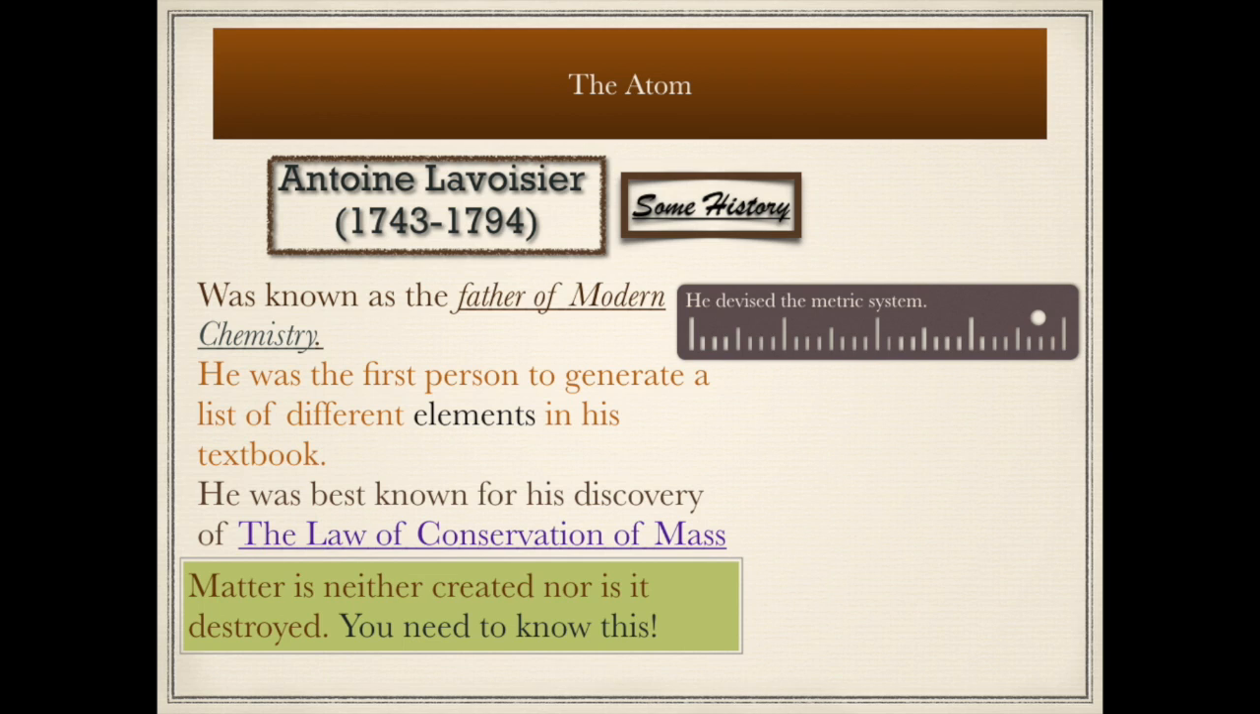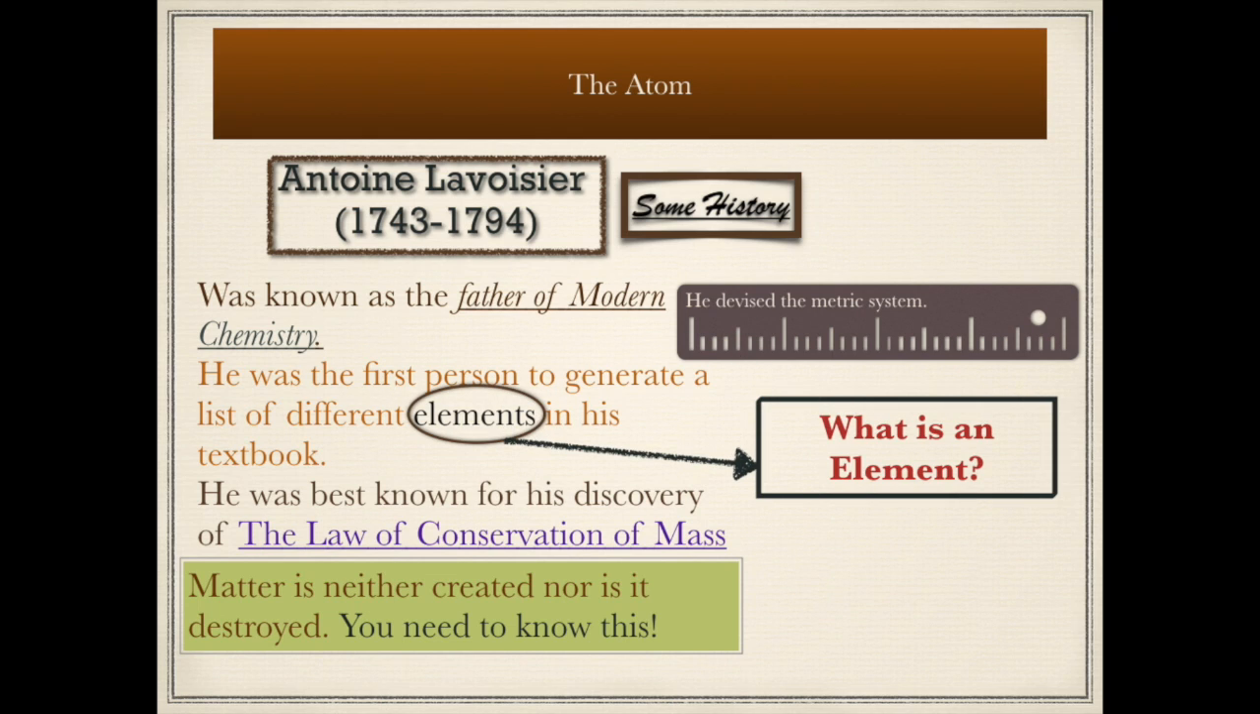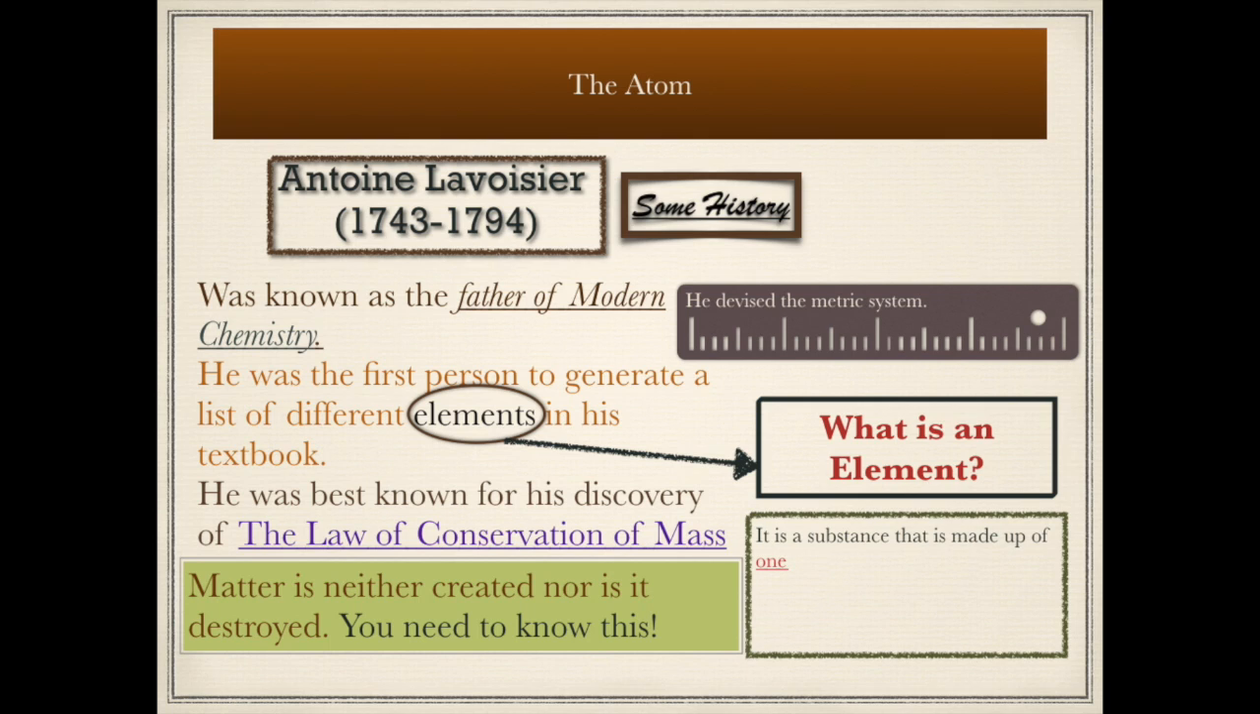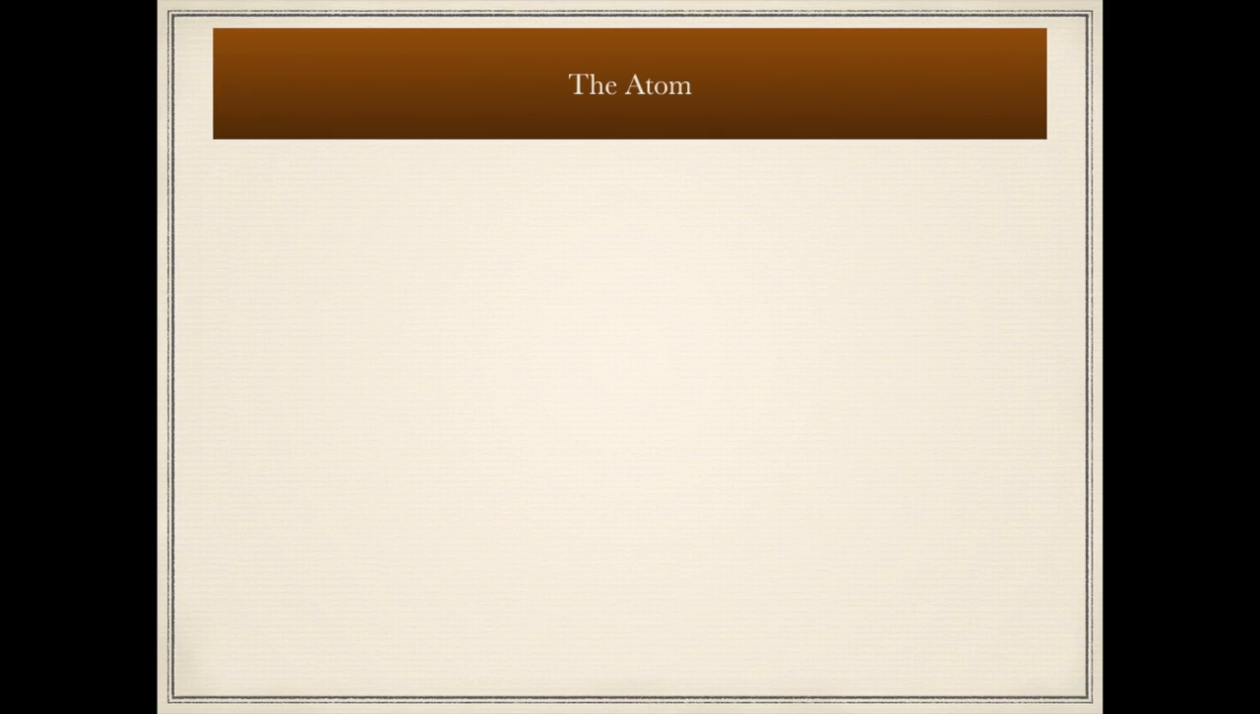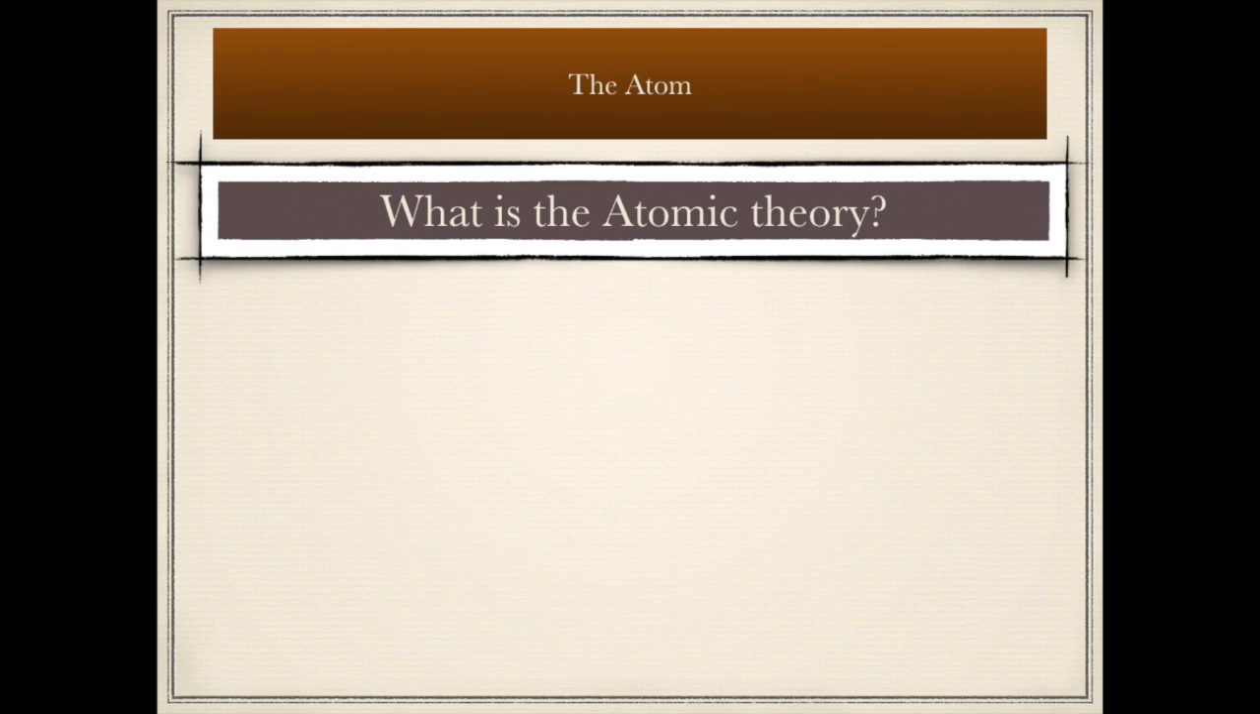Now, when we look at the word elements, we aren't talking about what Aristotle referred to as elements in the first lecture, but what we mean by elements is this. These are elements made by atoms. So, it is a substance that is made up of one kind of atom, and it can't be broken down into simpler substances by physical or chemical means. Now let's look at the atomic theory.